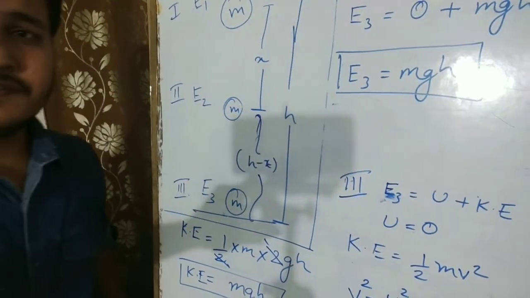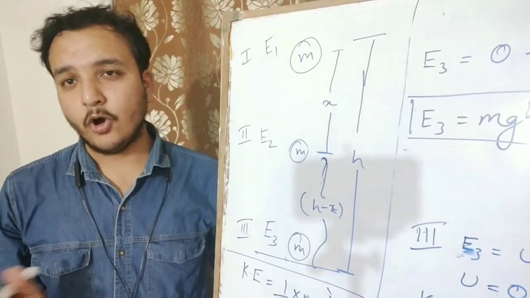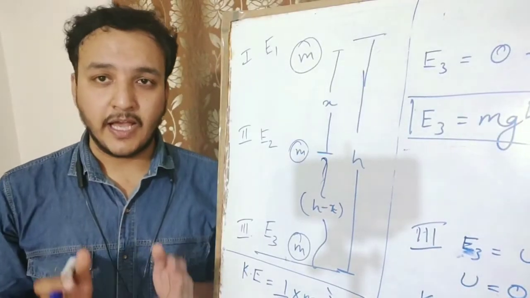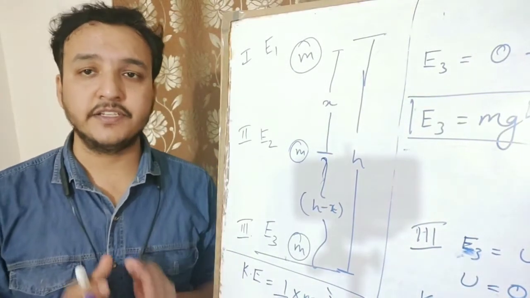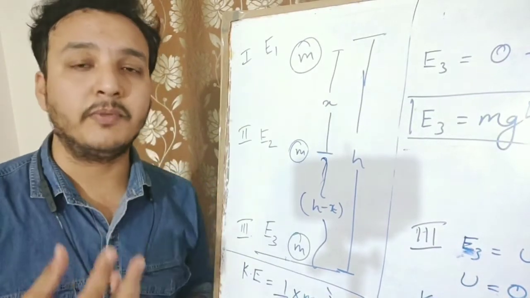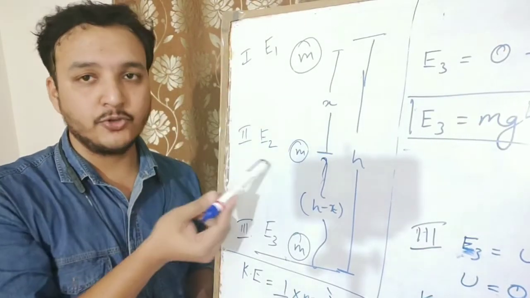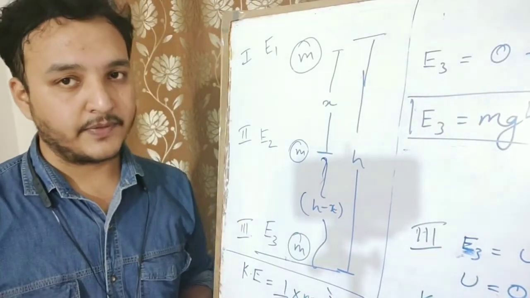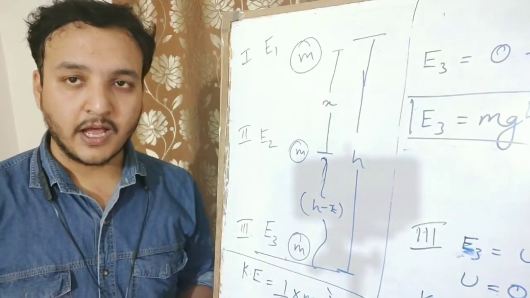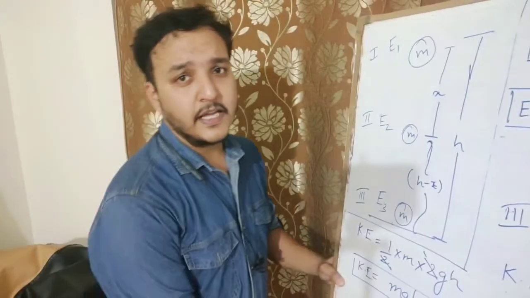Now from this we can easily state that E1, E2 and E3, all the energies were same. Hence this verification is done. As the law says, the total energy remains constant, the total mechanical energy remains same. So we have derived, we have proved that E1, E2 and E3 all are same, hence verified. I hope this much is clear. Now this theoretical part from the chapter is done.